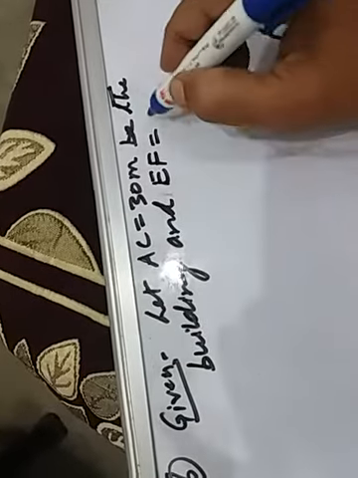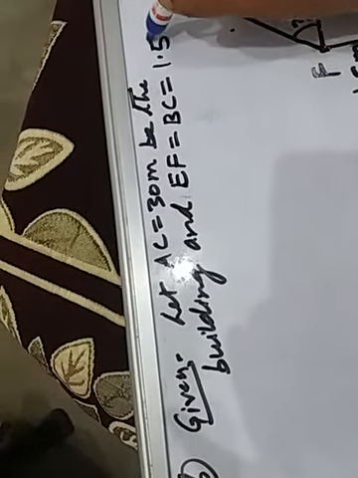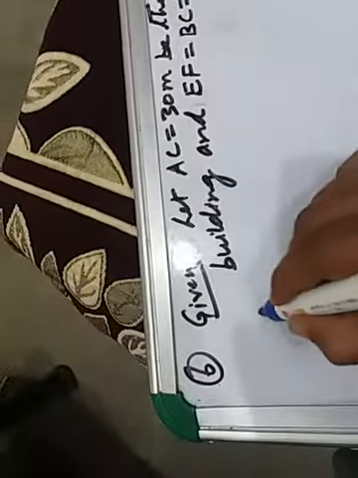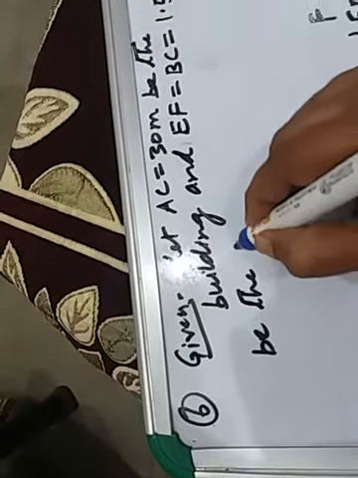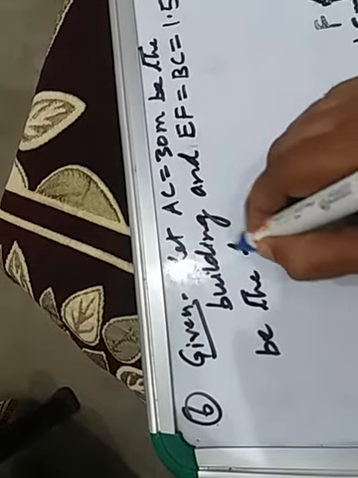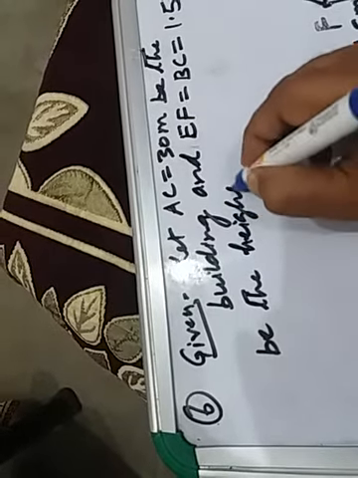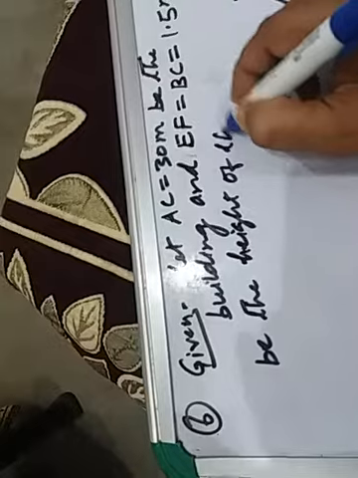EF equal to BC, right? BC equal to 1.5 meter, 1.5 meter be the height of the boy.